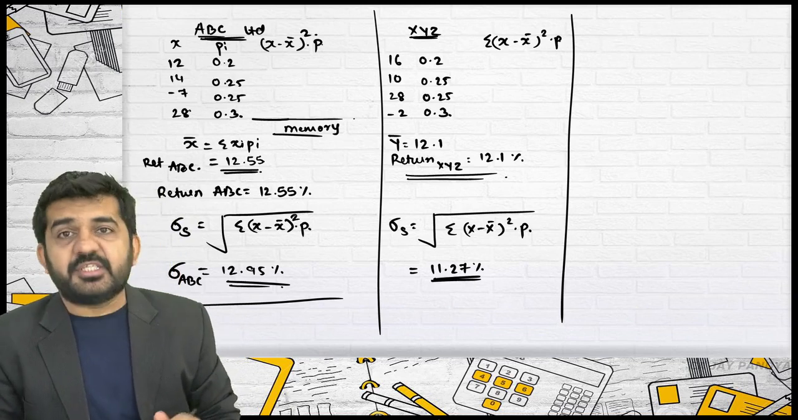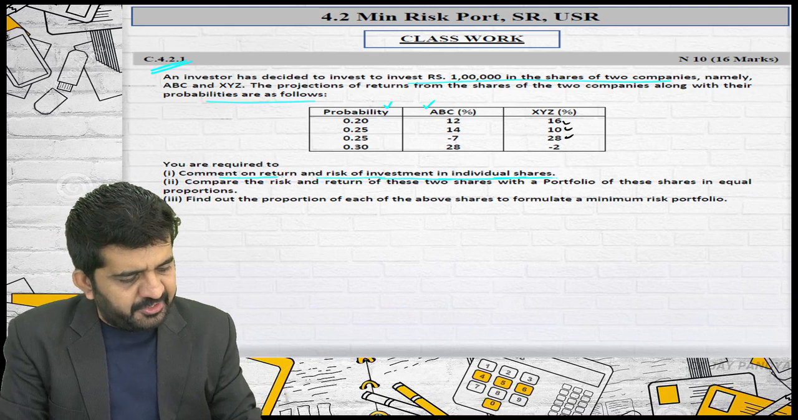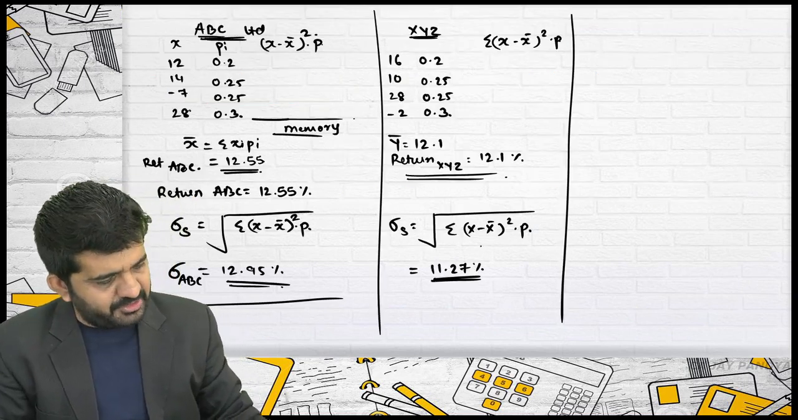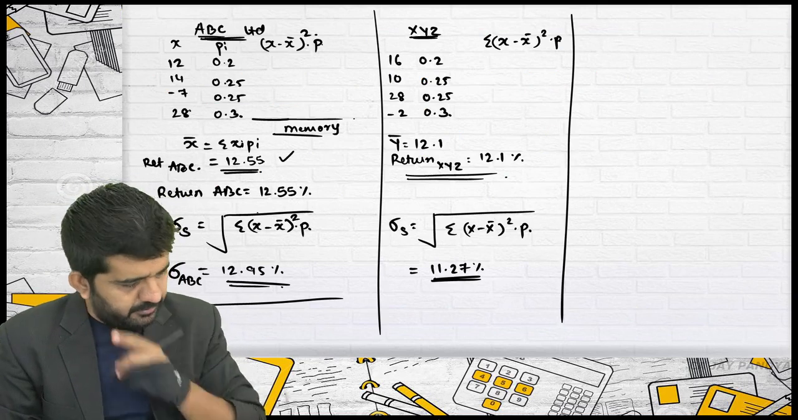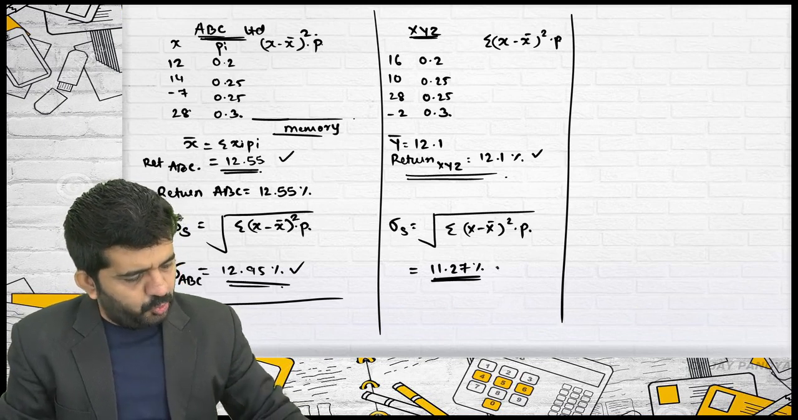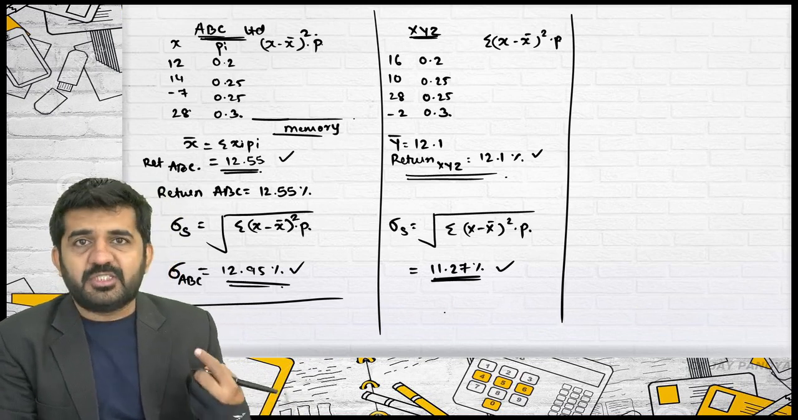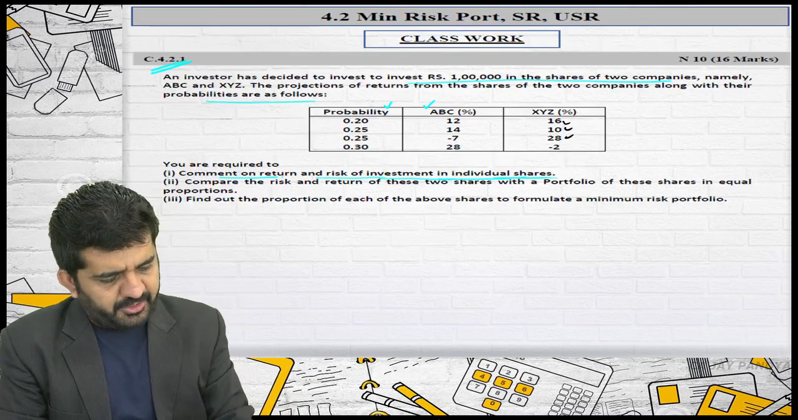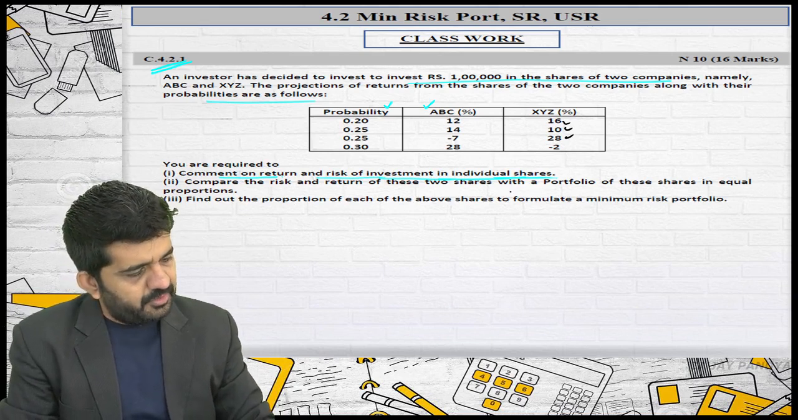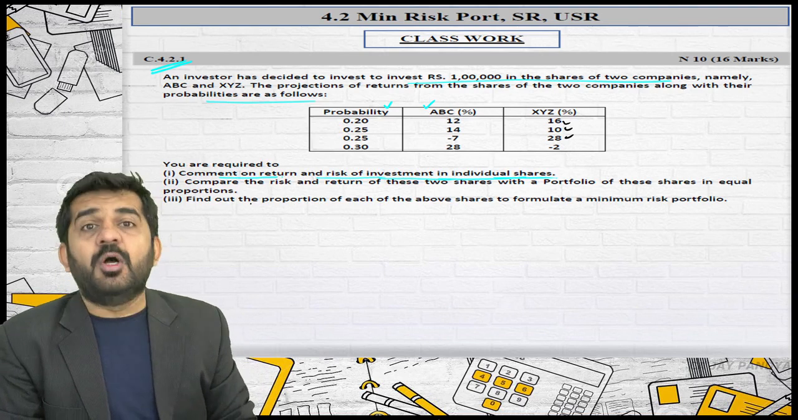These are risk and return of portfolio. See the question. Comment on return and risk of investment in individual share. We need to even comment. Is it correct? Return is higher, risk is higher. Comparatively, return is lower, risk is lower. No need to find out Sharpe's ratio and Treynor's ratio, because they are individual securities. It is absolutely alright. You can just comment. Compare the risk and return of these two shares with the portfolio of these shares in equal proportion.